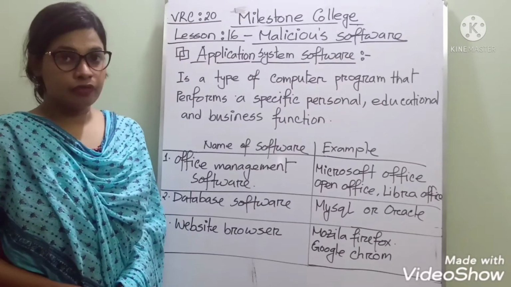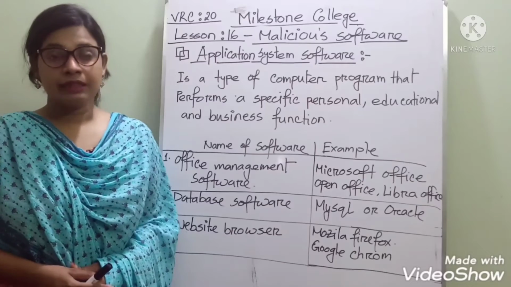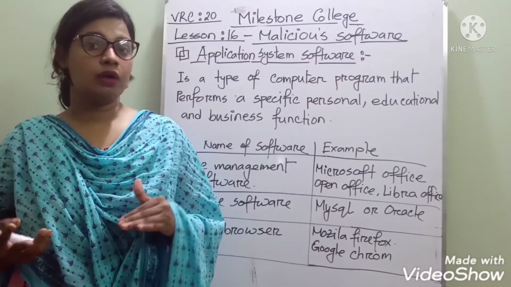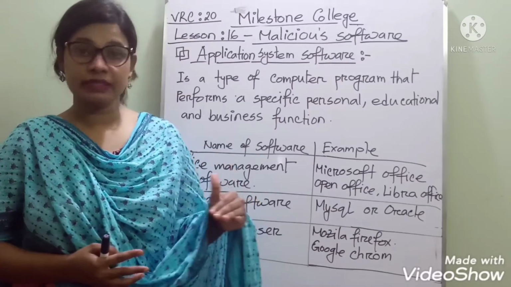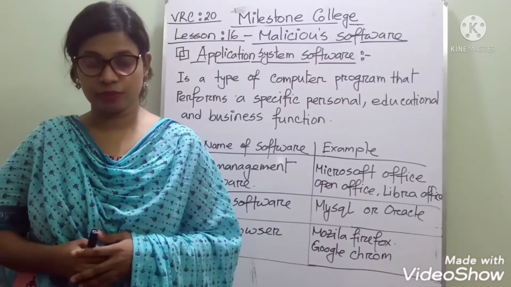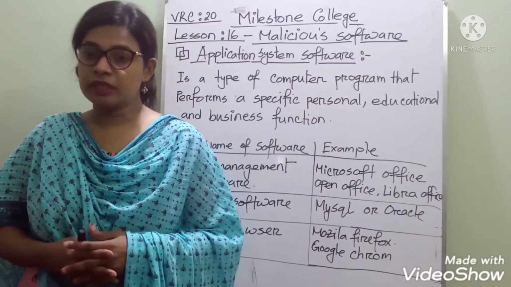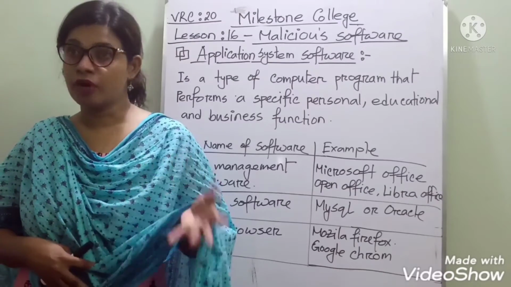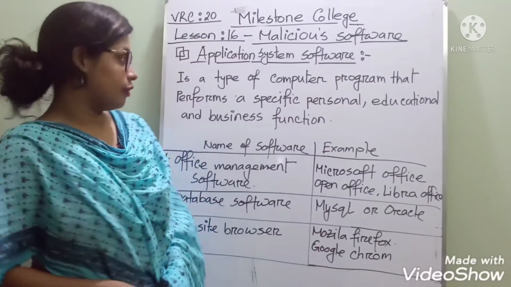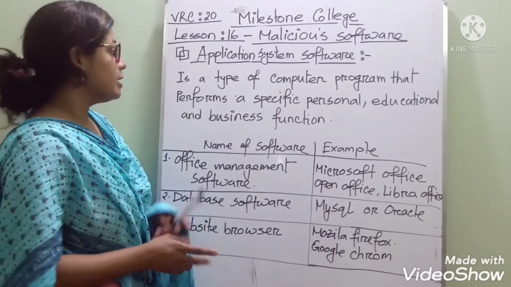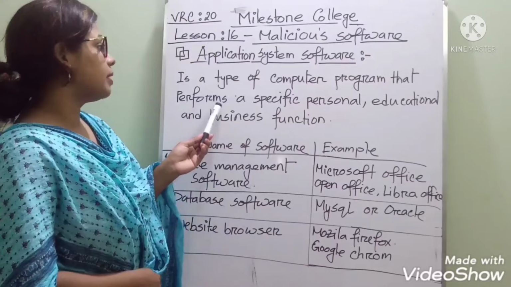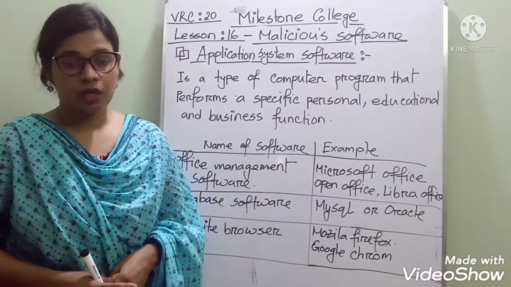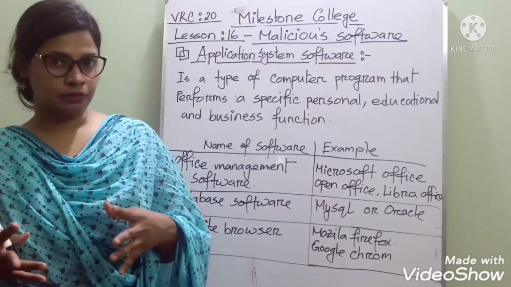Now see application software. I told you already that application software is a kind of software that basically works on operating system software. That means, based on operating system software, you use this type of software for your personal use. Different types of drawing and design, you can use this type of software. So what is it? It is a type of computer program that performs a specific personal, educational and business function. So can you tell me some common examples?